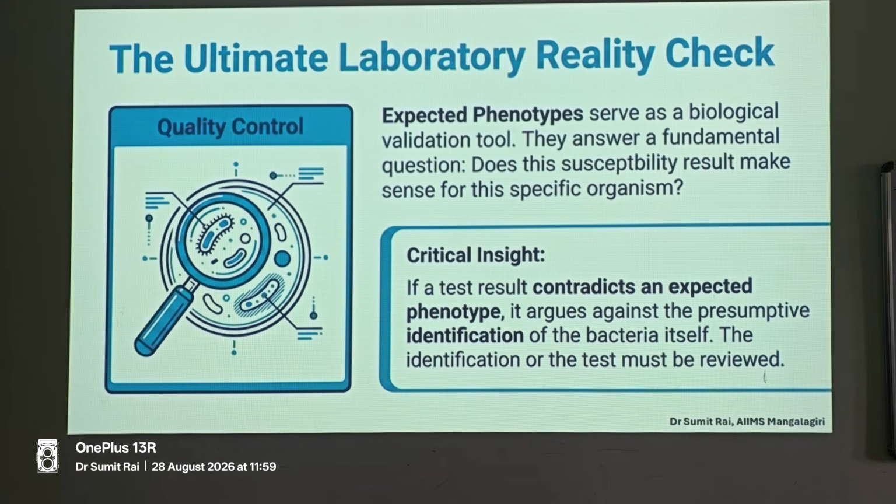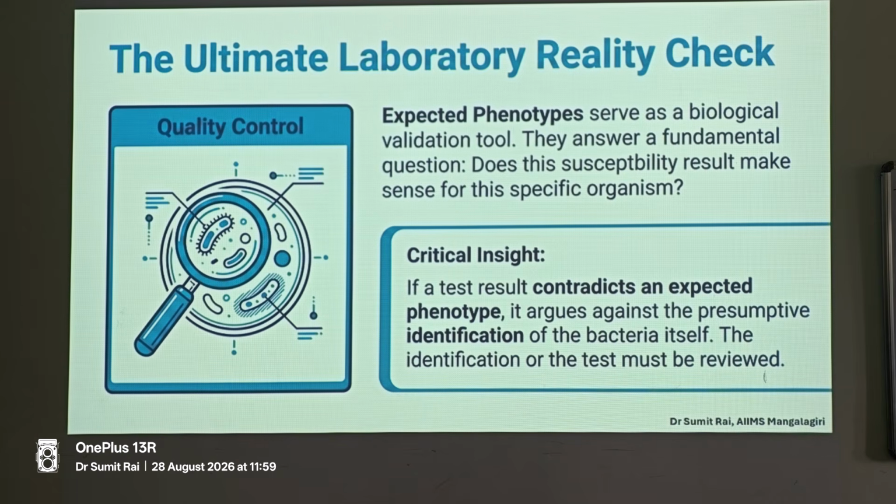So if your MALDI says Enterobacter cloacae, it has to be resistant to cefoxitin. Now I'm giving the opposite example: if it is susceptible to cefoxitin, then please re-identify your bug. That is the critical insight: if a test contradicts an expected phenotype, it argues against the presumptive identification of the bacteria itself. It is the inherent intrinsic nature of group A streptococcus to be susceptible to penicillin. It is the natural intrinsic nature of Enterobacter cloacae to be resistant to cefoxitin. So the identification or the test must be reviewed if there is a discrepancy.